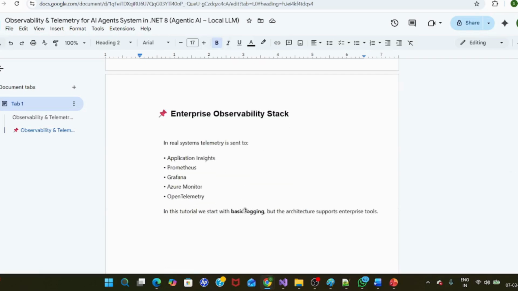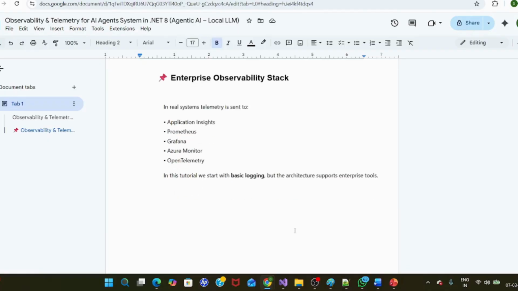In a real enterprise observability stack, telemetry is sent to Application Insights, which is part of the Azure cloud. If you search in ChatGPT you will understand what Prometheus, Grafana, Azure Monitor, and OpenTelemetry are. These are very common terms for whoever is working with cloud-based applications. When you generate the telemetry, it will be available in App Insights, Prometheus, Grafana, Azure Monitor, OpenTelemetry, Splunk, and Log Analytics. We have started with basic logging, but the architecture supports enterprise tools, which can be done in a higher version.